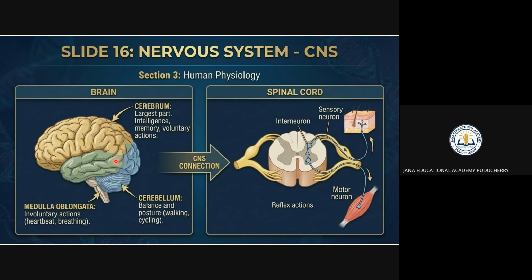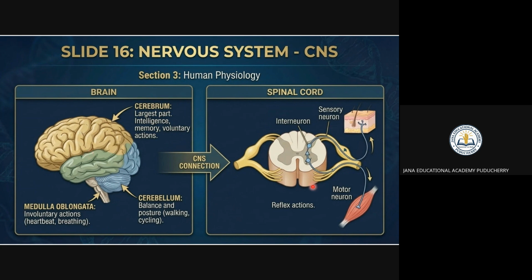So these are the three functions. Cerebrum is the largest part. The main thing is intelligence and memory. And if you see cerebellum, the name seems similar, but it is cerebellum. Bellum means balancing. You have to remember, bellum means balancing and posture, and the medulla is for heartbeat and breathing. Right. So these are the three main things for the brain.